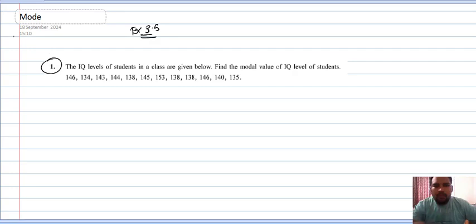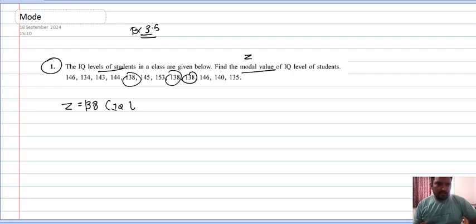So here we apply whatever we understood from the concept of the mode in the practical question. Now, the IQ levels of the students are given below. Find the modal value. So underline modal value and mark it as Z. Now tell me which value is repeated here. Can I say 138 is repeated 3 times? Yes or no? So can I say mode equals 138, right?